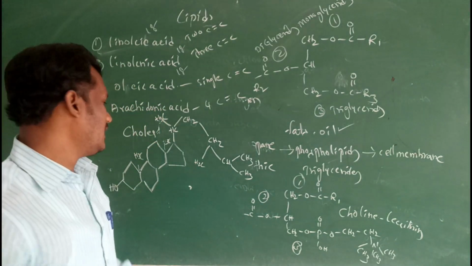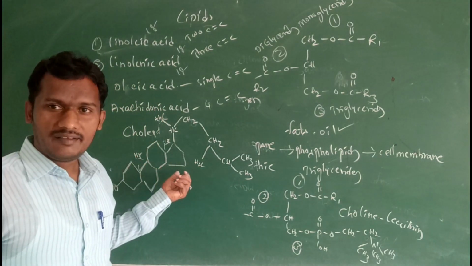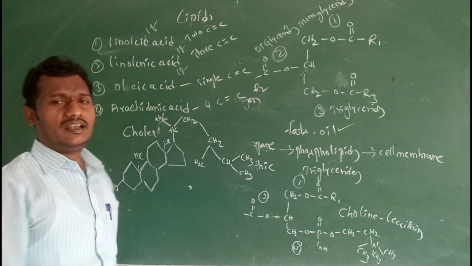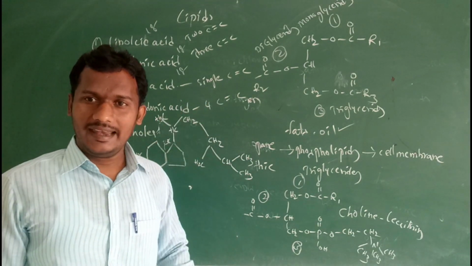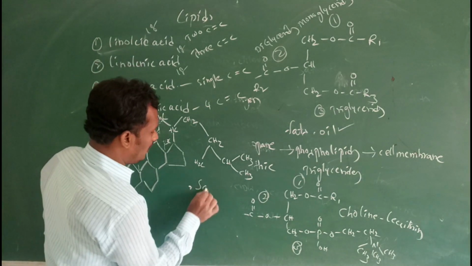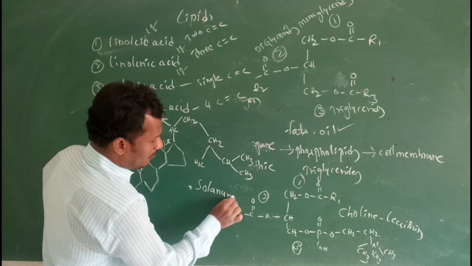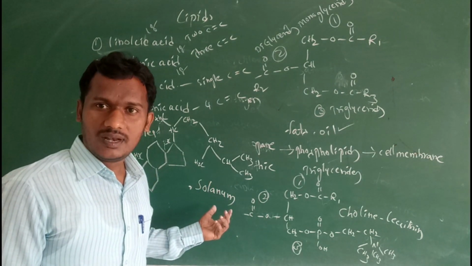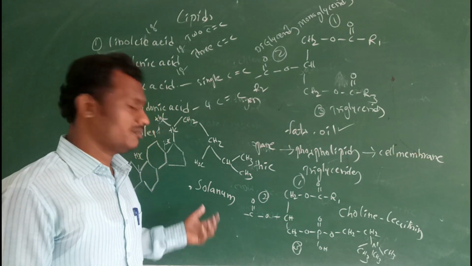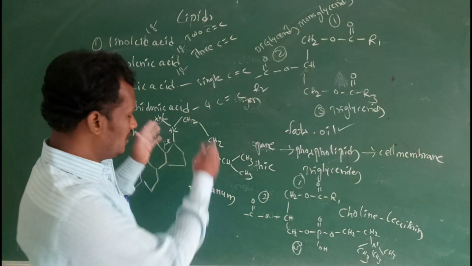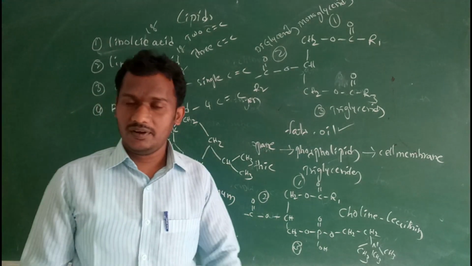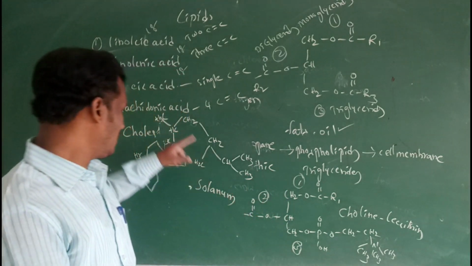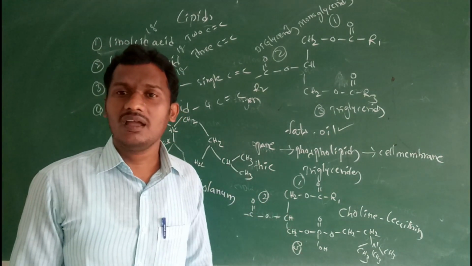So cholesterol is an example of a derived lipid. Cholesterol is generally present in plants and animals. In plants, Solanum tuberosum. In animals, these are present in free or branched condition. So this is the structure of cholesterol.